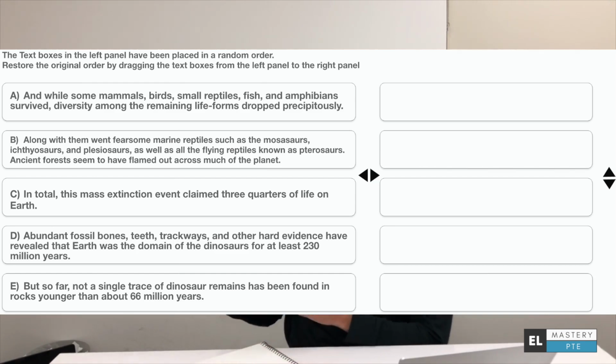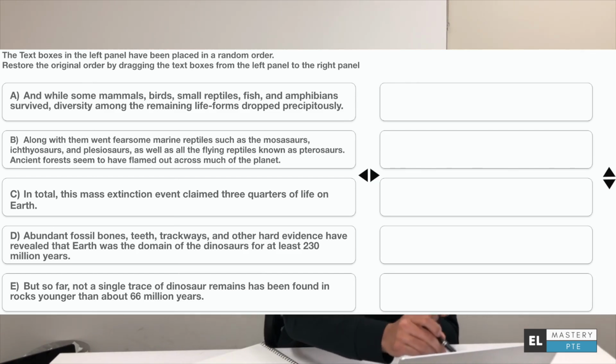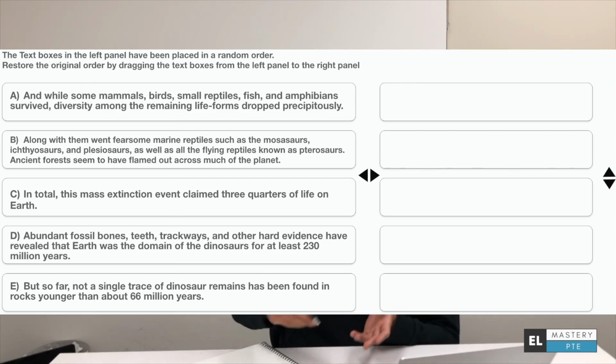Now if you read the last few sentences of the first one, they're talking about the domain of the dinosaurs for at least 230 years. And even before that, they say that hard evidence has revealed that Earth... The next line is pretty much a continuation of that one: "but so far, not a single trace of dinosaur remains has been found in rocks younger than about 66 million years." Now, if you read the last few lines of that, it seems that all non-avian dinosaurs suddenly ceased to exist.